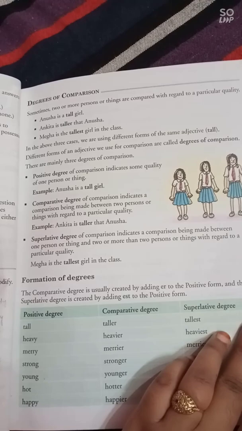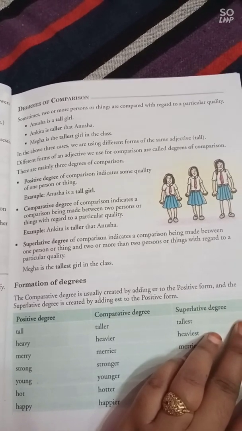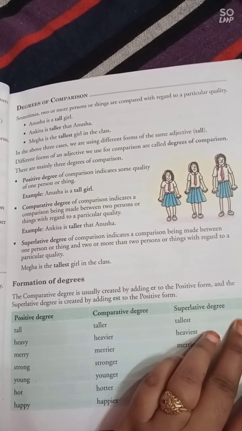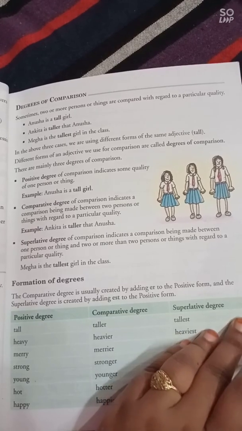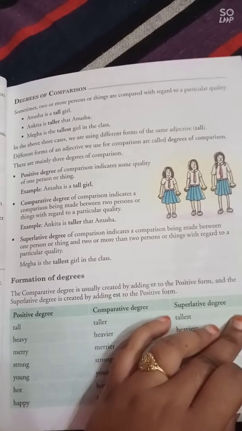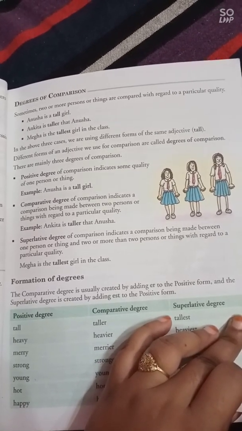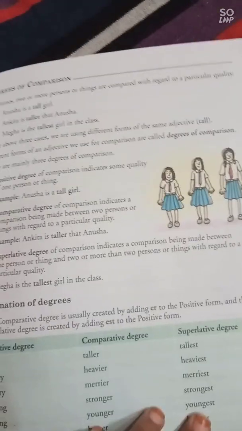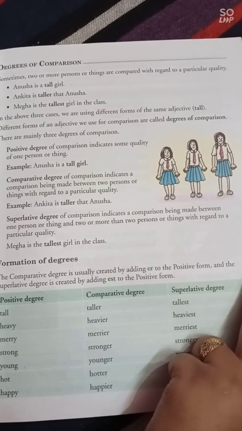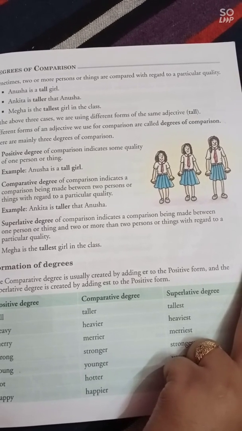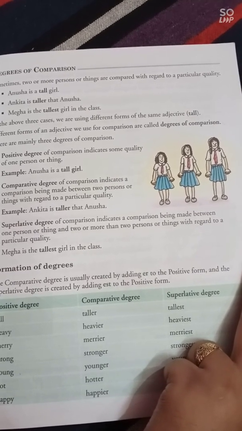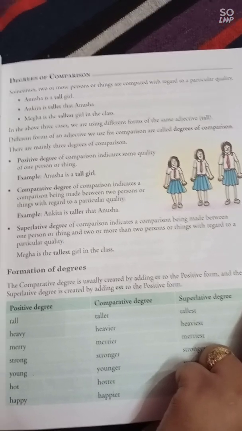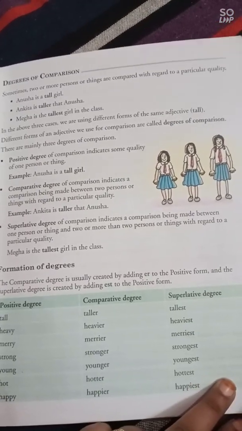Superlative degree of comparison indicates a comparison being made between one person or thing and two or more than two persons or things with regard to a particular quality. Here we use this degree to show that a noun is the best or that it is beyond comparison. Megha is the tallest girl in the class.